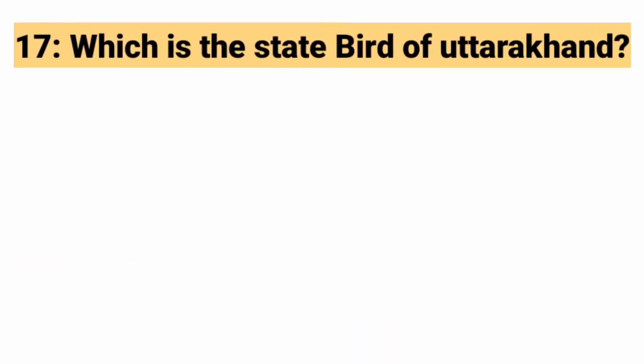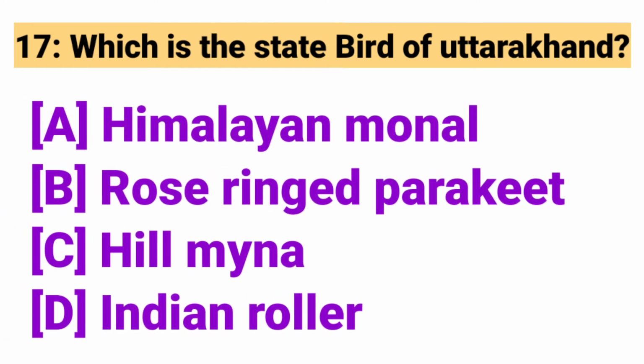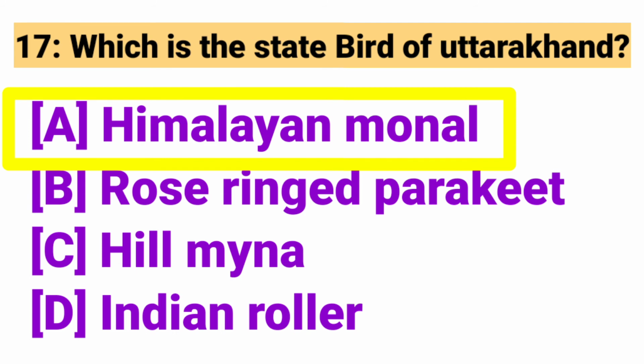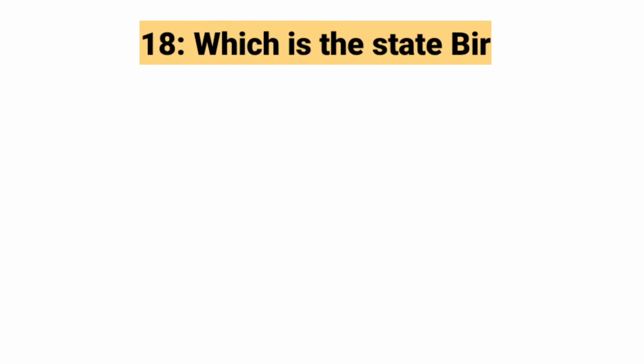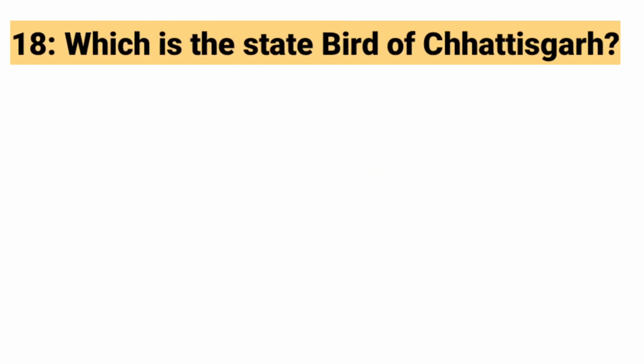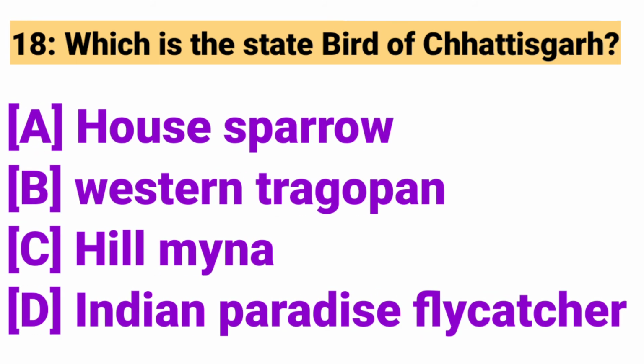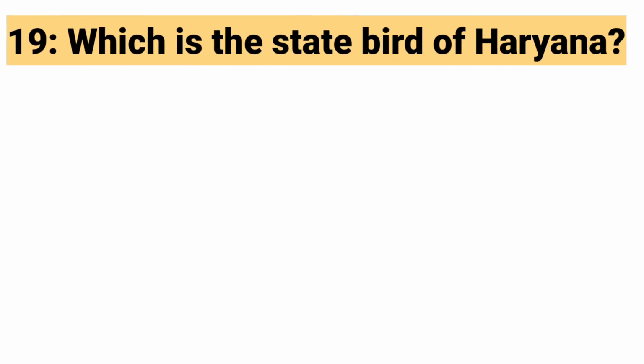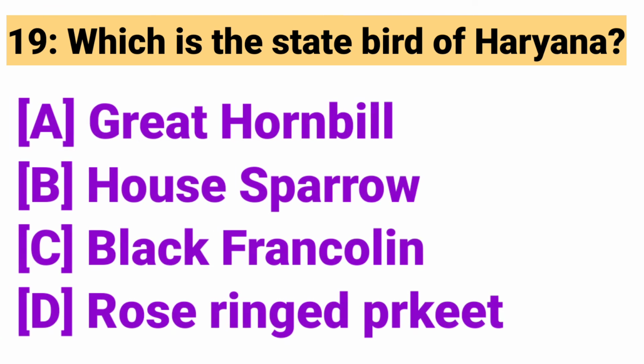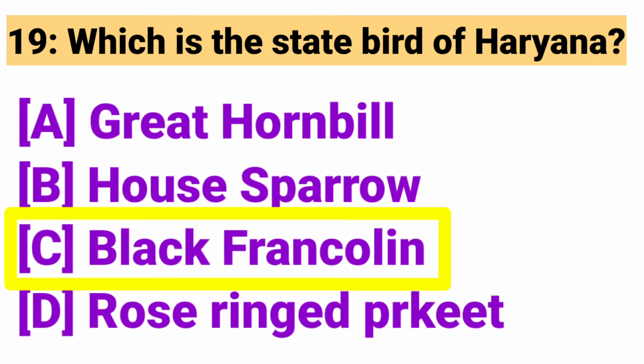Which is the state bird of Uttarakhand? Answer: Himalayan monal. Which is the state bird of Chhattisgarh? Answer: Hill myna. Which is the state bird of Haryana? Answer: Black francolin.